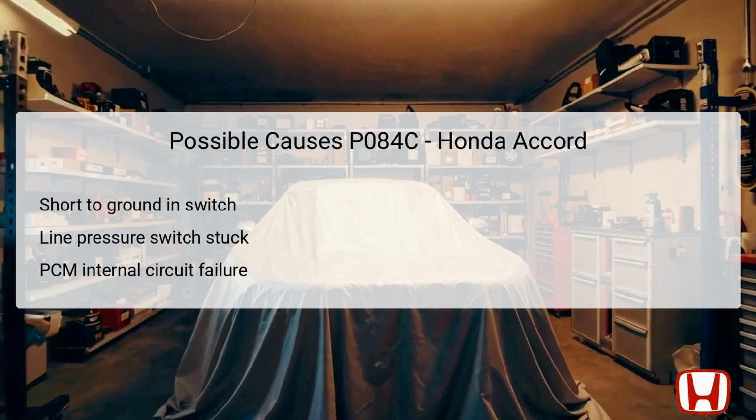Lastly, an issue within the PCM's internal circuit can arise, resulting in a failure to properly interpret signals from the line pressure switch. It's crucial to note that these causes may not encompass every potential issue, but represent common failures associated with this DTC. A systematic approach to diagnosis is necessary to identify the specific problem affecting the vehicle.